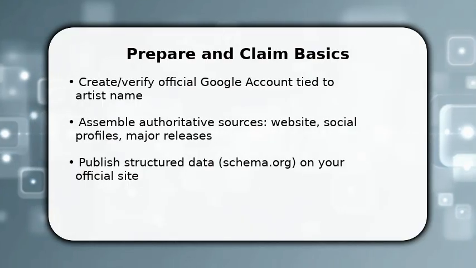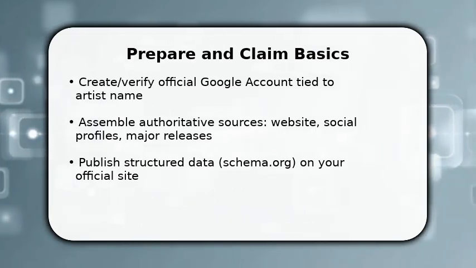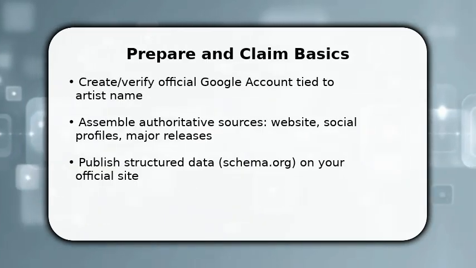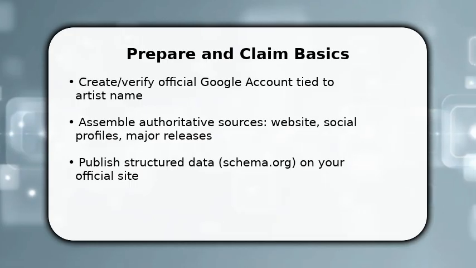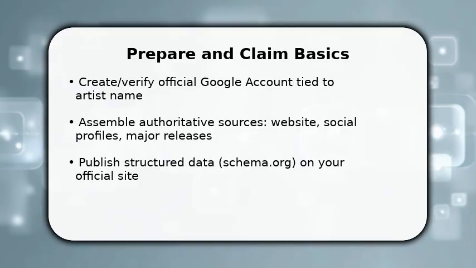You start by owning the digital identity. Sign into a dedicated Google account under the artist name and verify your official website and social channels. Once done, make sure your site uses schema.org MusicGroup/MusicAlbum markup so Google reads facts reliably.